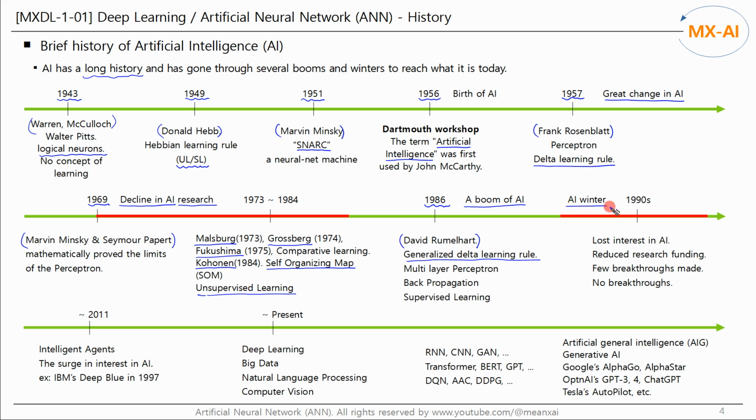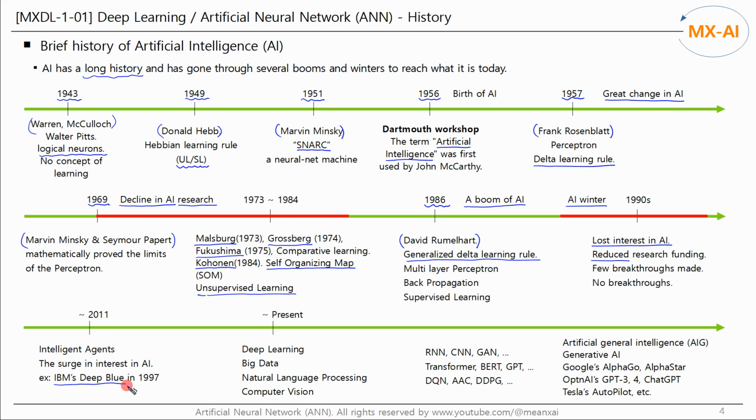Both private investors and governments lost interest in AI and stopped funding it due to high costs relative to seemingly low returns. This led to reduced research funding, and as a result, few breakthroughs were made. Despite the lack of funding during the AI winter, the 1990s saw impressive progress in the field of AI, including IBM's Deep Blue in 1997.